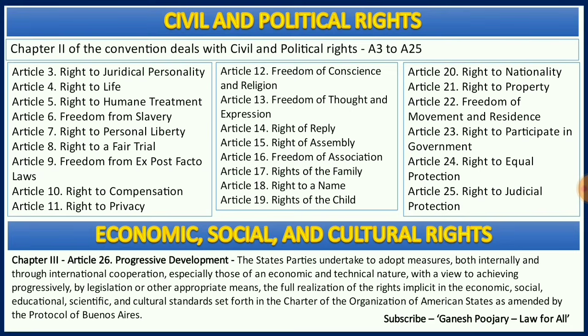2 covers as many as 23 civil and political rights from Article 3 to Article 25, and Chapter 3 deals with one article which discusses all the economic, social and cultural rights given via this particular convention. What are the civil and political rights?